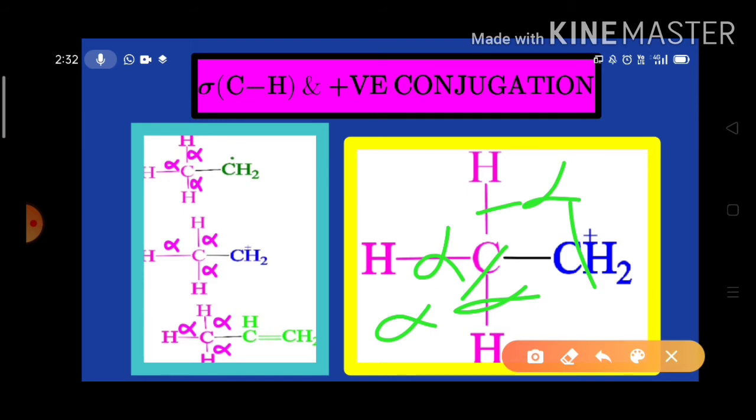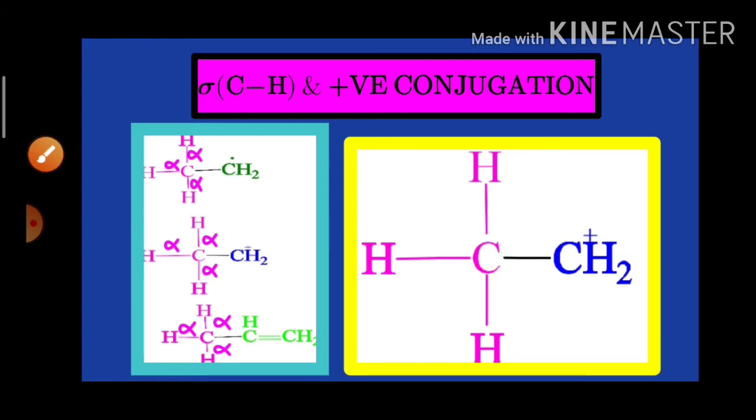So in the ethyl carbocation, this is known as the sigma CH positive charge conjugation. So like that, depending on the sp2 hybridized carbon in which it is present, we classify the hyperconjugation into three such types.